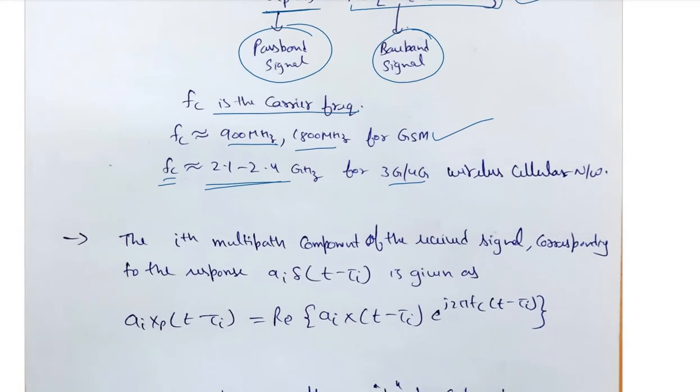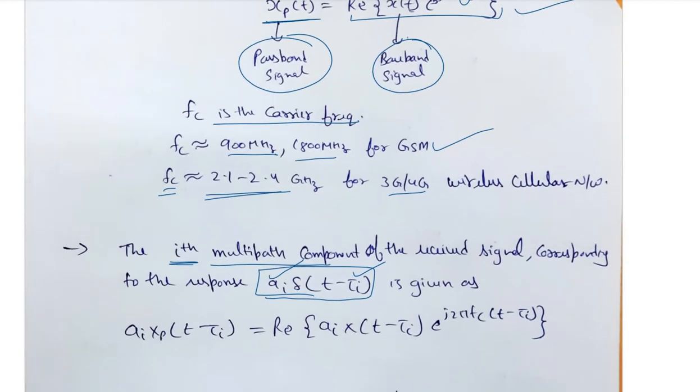Now let us assume one of the multipaths, the ith multipath component, and its corresponding response will be a_i delta(t minus tau_i), depending on the corresponding attenuation and delay factor, right?